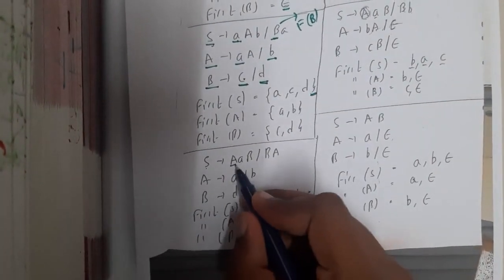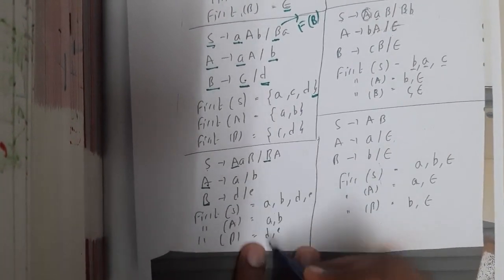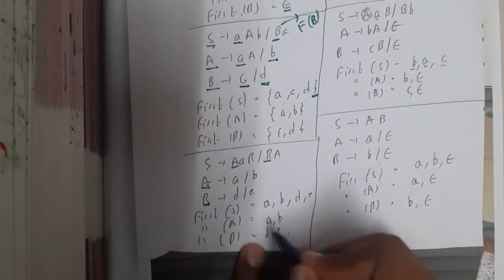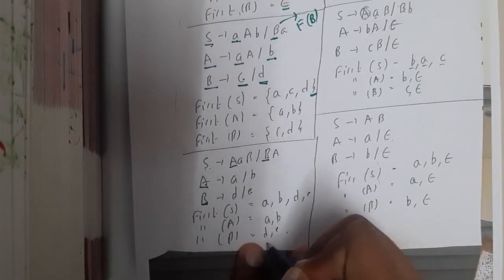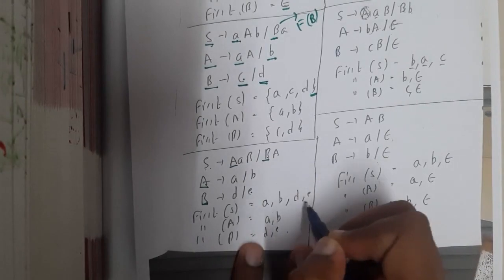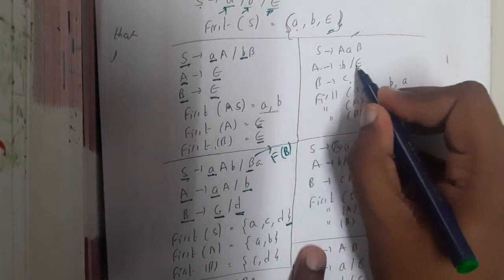Here we are having capital letter, small letter. So let us solve these two. For A it is A and B. For B it is D and E. Exactly. So S implies first of A and first of B. First of A is AB. First of B is DE. So AB, DE. Done? Yes. Similarly, you can continue, guys. For B we will be getting C, and for the next we will be getting B and epsilon.